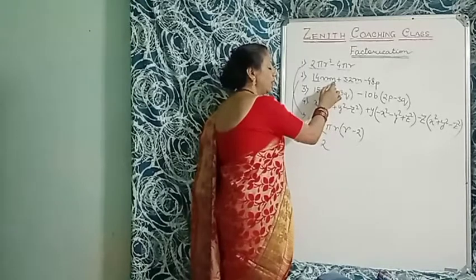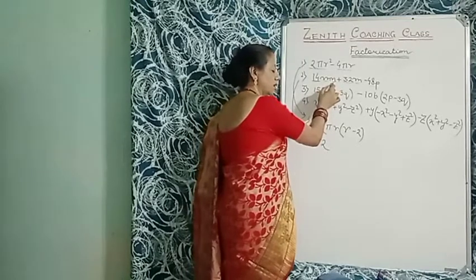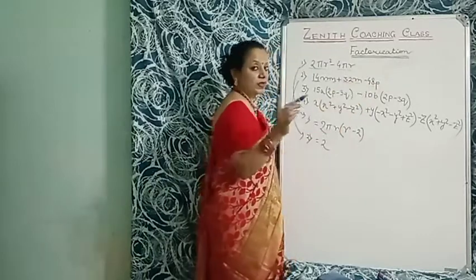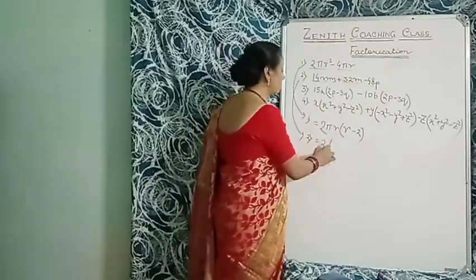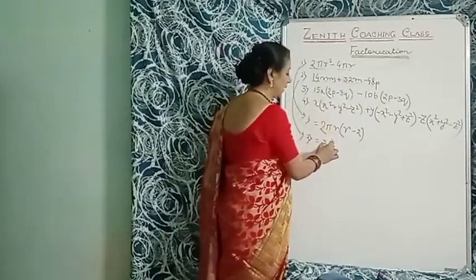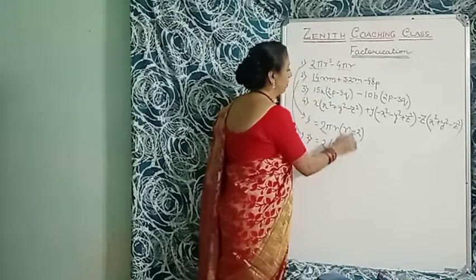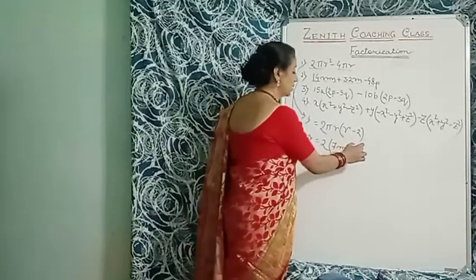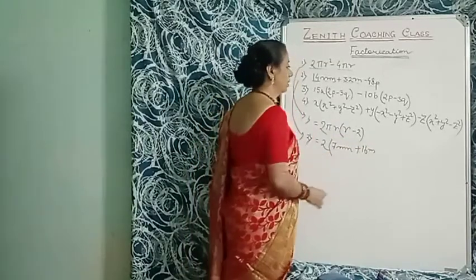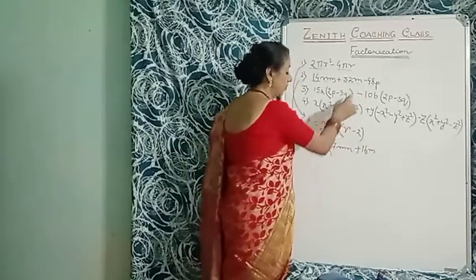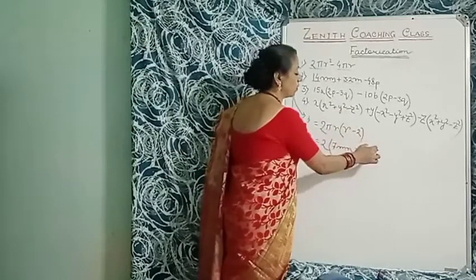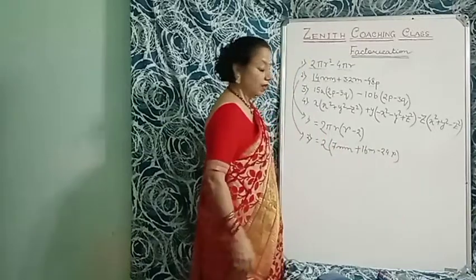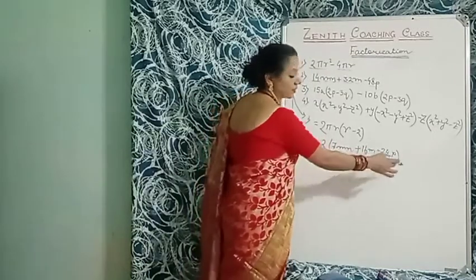So only 2 is common. So 2, here is 7mn plus 16m, since 16 twos are 32, minus 48, 24 twos are 48, so minus 24p. This is a factor, this is another factor.